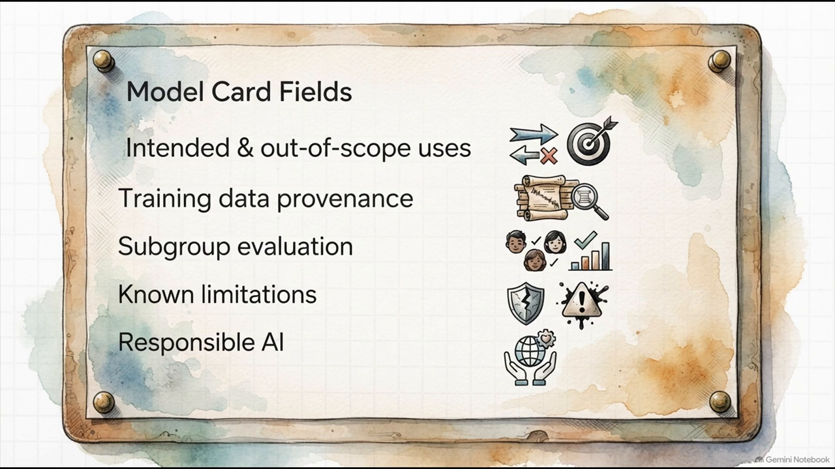It has to clearly state the intended use, and just as crucially, the out-of-scope uses. It must describe the training data and where it came from. You need to show evaluation results broken down by subgroup to actually prove fairness. And finally, you've got to document known limitations, failure modes, and responsible AI considerations.